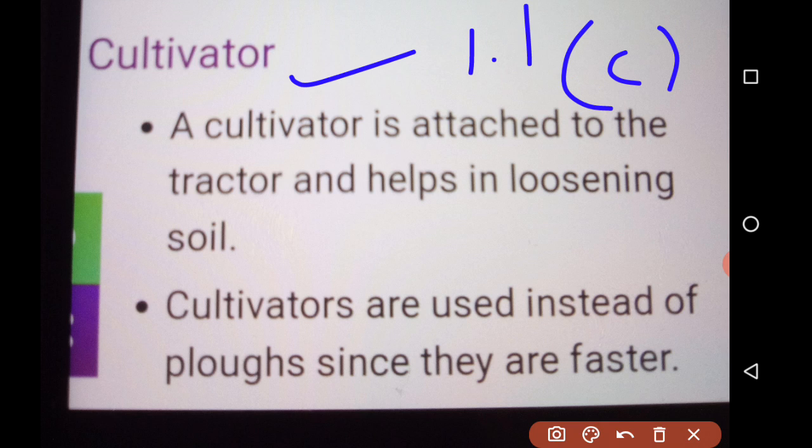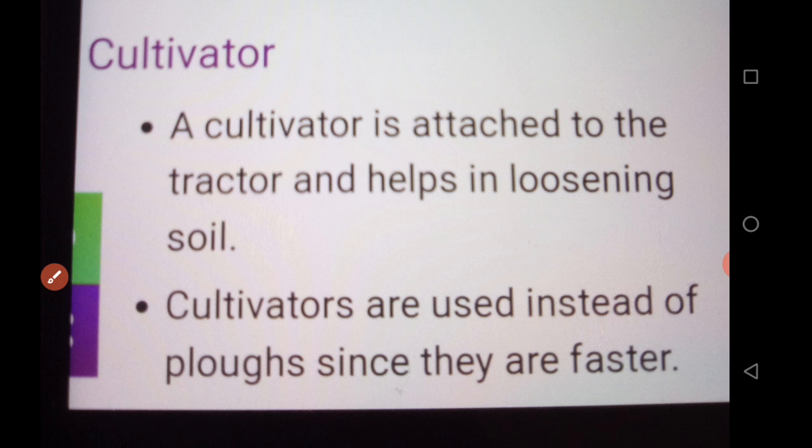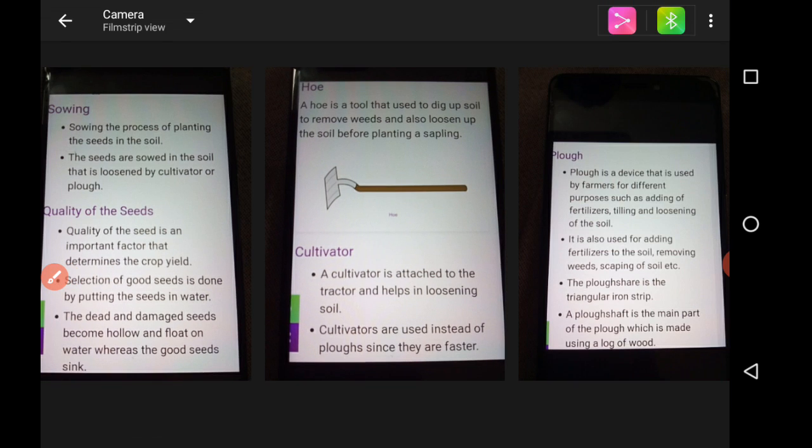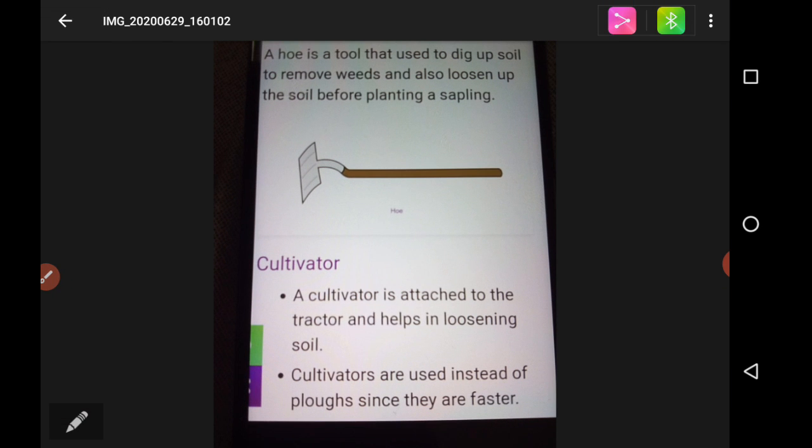It is attached to the tractor and helps in loosening of the soil. Cultivators are also used instead of plows since they get things done faster. Clear? So this is about the hoe and plow.